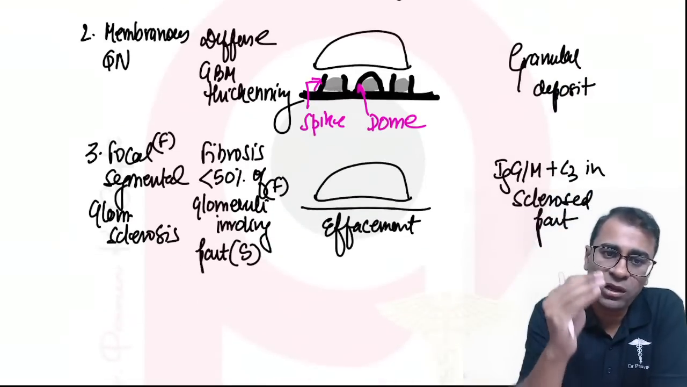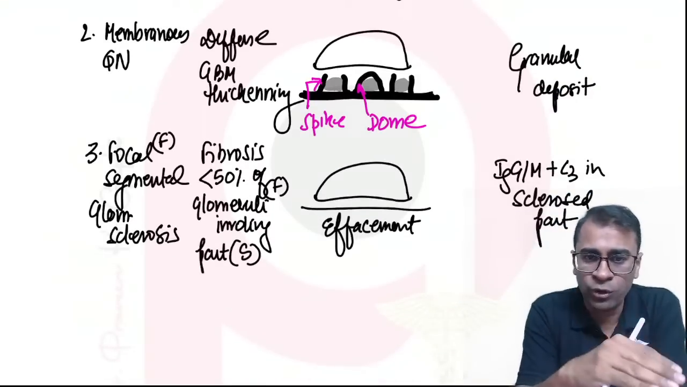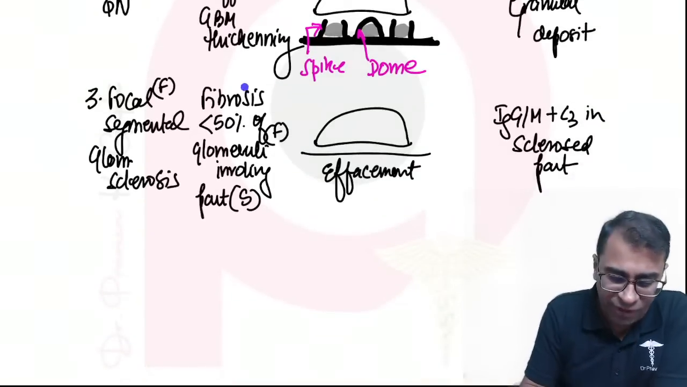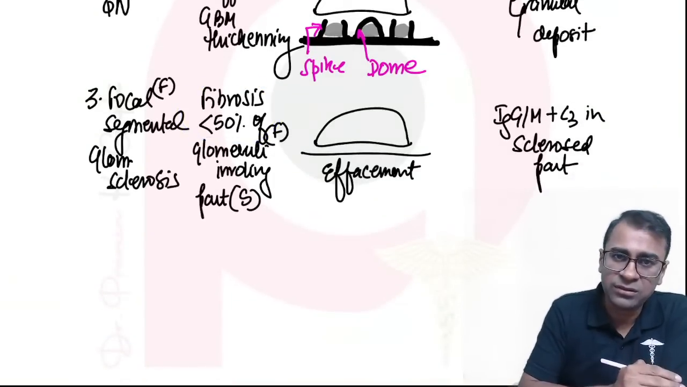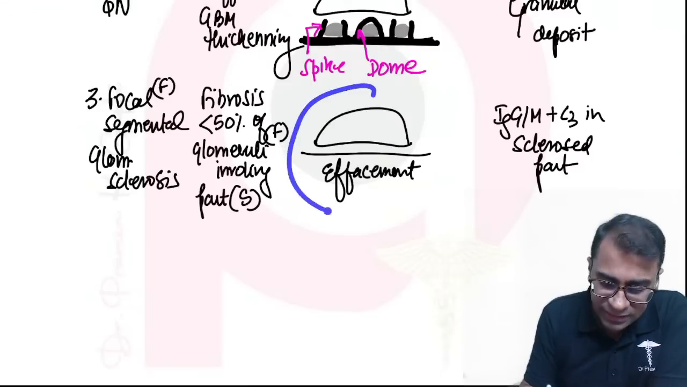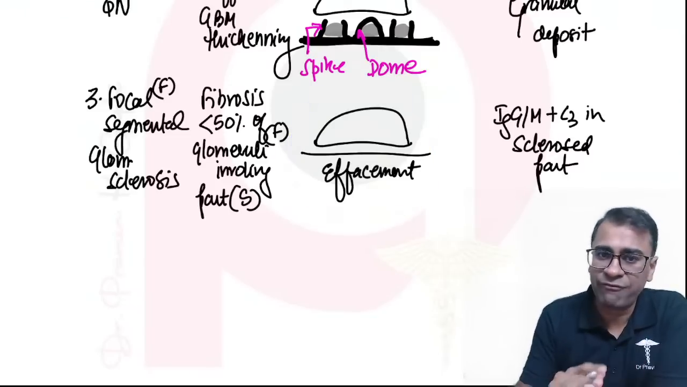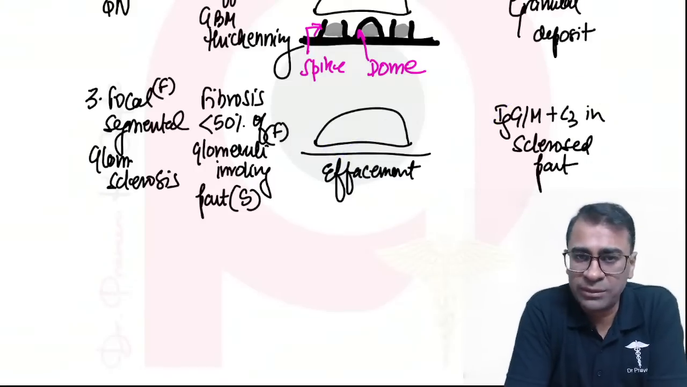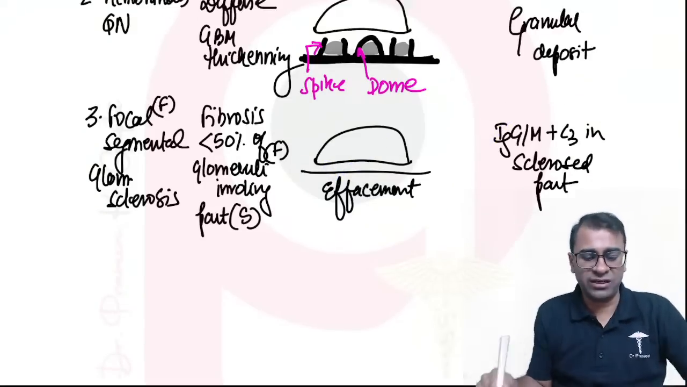Next is focal segmental glomerulosclerosis, FSGS. In FSGS, we see fibrosis in less than 50% involving part of the glomerulus. However, in the EM, again the same finding, effacement of foot process, and the immune complex often deposits in the sclerosed part. Let's have a revision here.